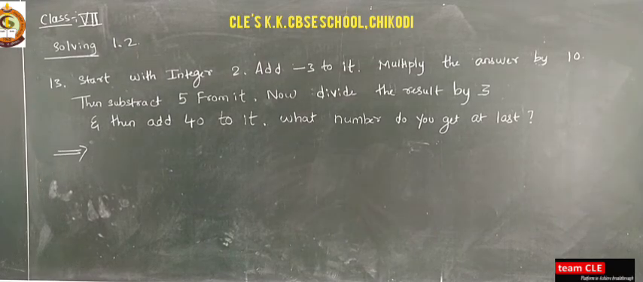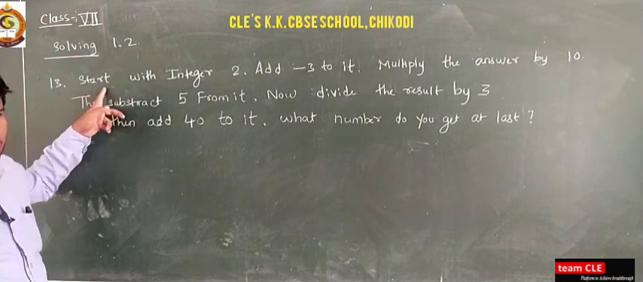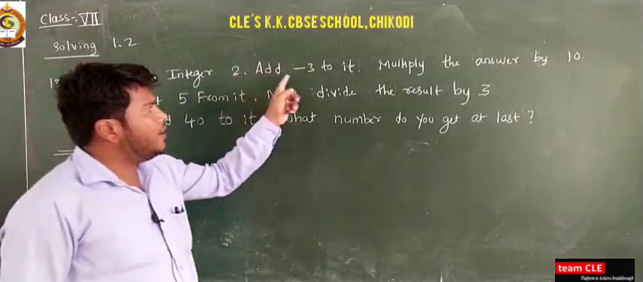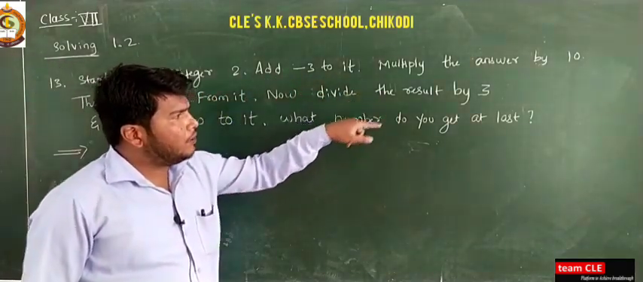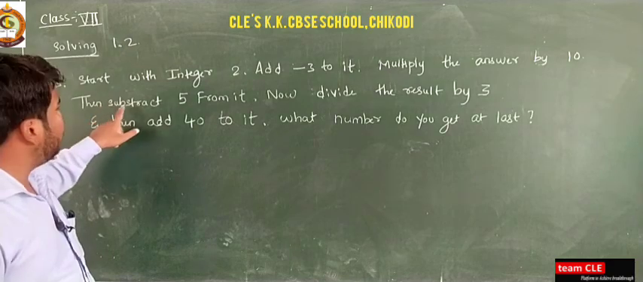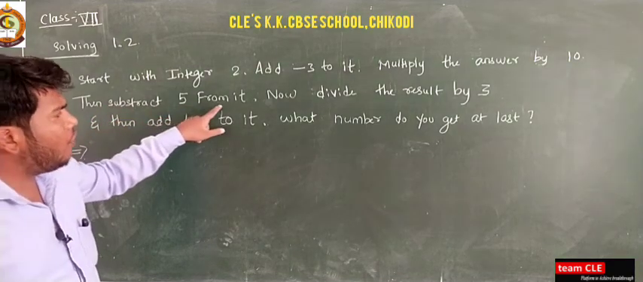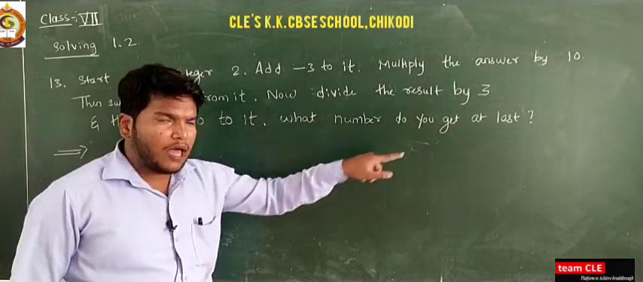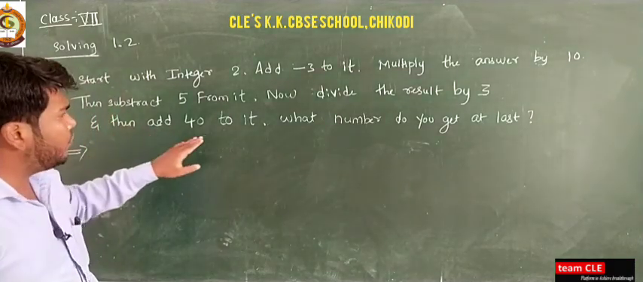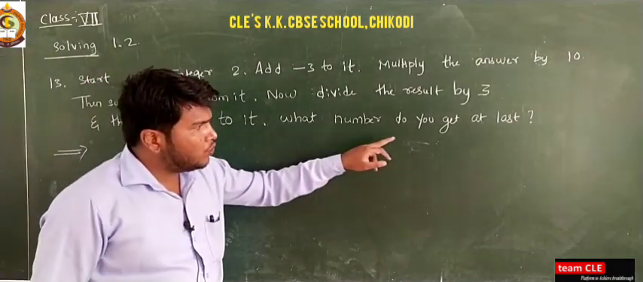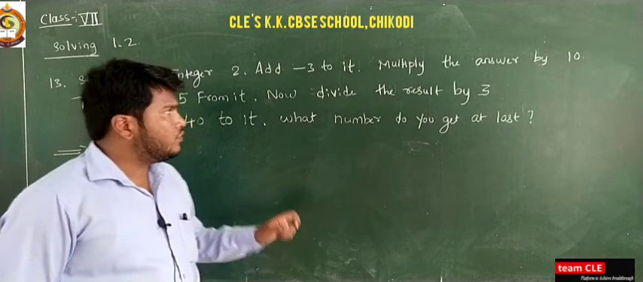Hello dear students, now comes exercise number 1.2, the 13th one. Start with the integer 2, add minus 3 to it, multiply the answer by 10, then subtract 5 from it. Now divide the result by 3, then add 40 to it. What number do you get at last? Okay, so this is the question.